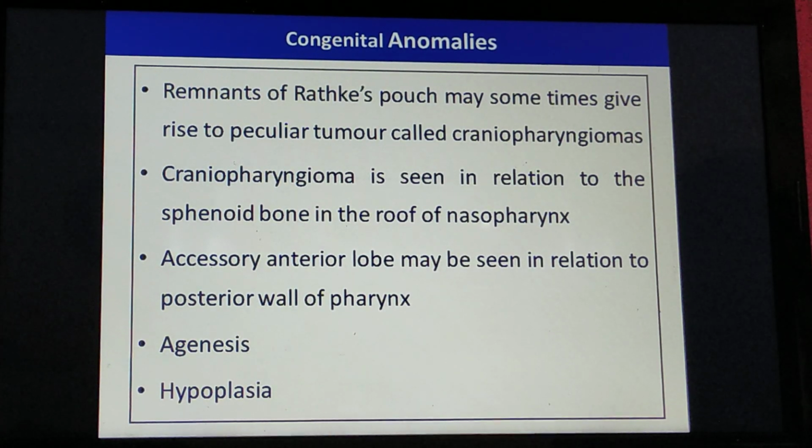Now when all these parts of the pituitary are developing, at the same time histogenesis is also seen appearing inside the pituitary gland. The histogenesis of the pituitary gland begins in the 4th month of intrauterine life. The acidophils appear earlier, followed by the basophils and the chromophobes.